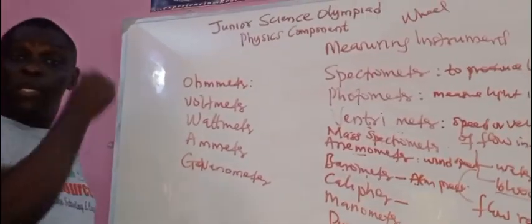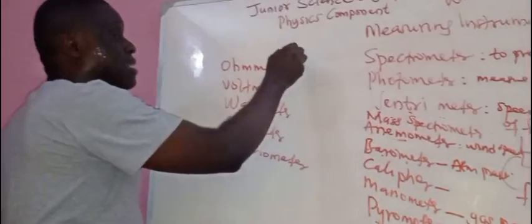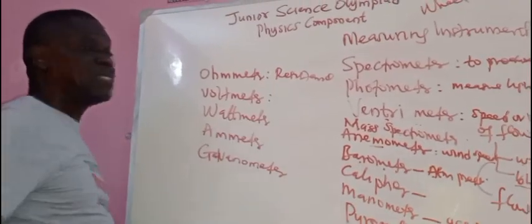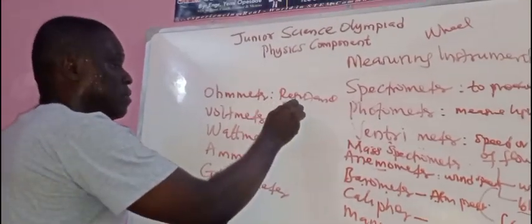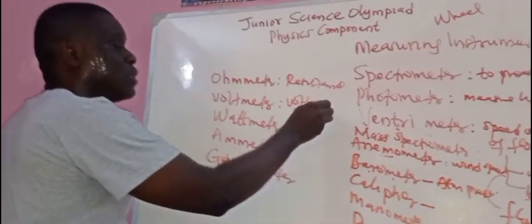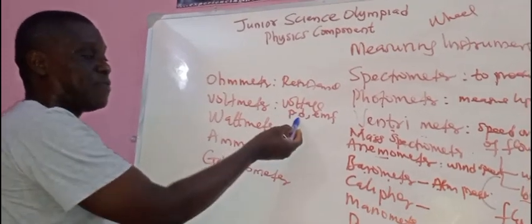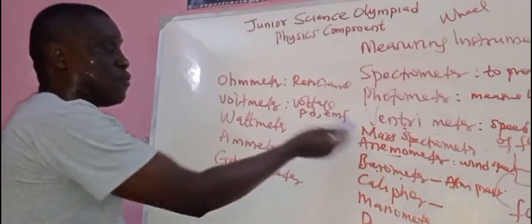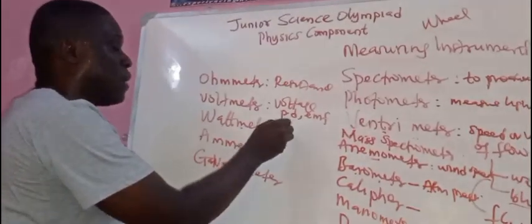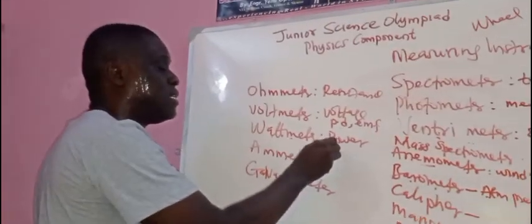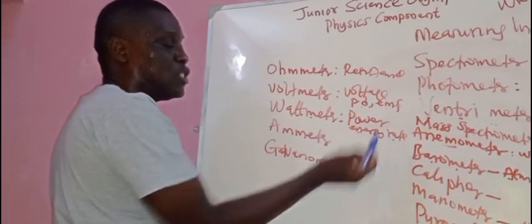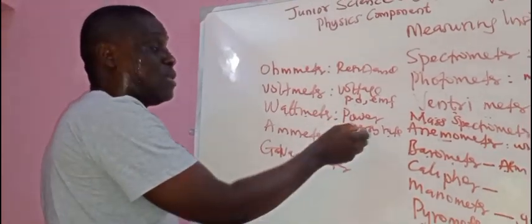Now, this one, ohm meter is used to measure the resistance of a material. Voltmeter is used to measure voltage, as the name implies. That voltage can be potential difference or electromotive force, EMF. Potential difference, electromotive force, they mean voltage. We use voltmeter to measure that. Then wattmeter is used to measure the power or energy rate in an electrical circuit. Don't forget that power is energy over time, and that's why we call it energy rate.